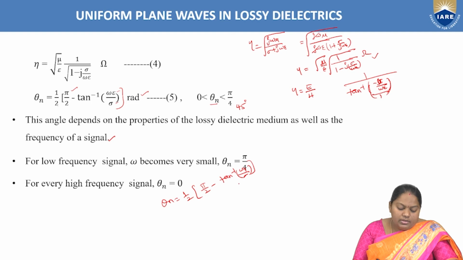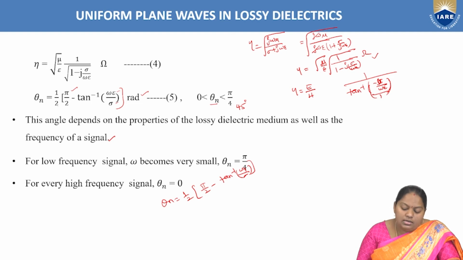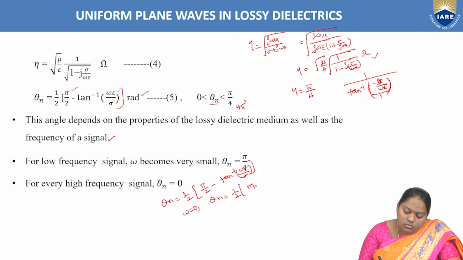Now for low frequency signals, omega becomes very small. If we assume omega equal to 0, then theta n is 1 by 2 into pi by 2 minus tan inverse of 0, which is nothing but 0.